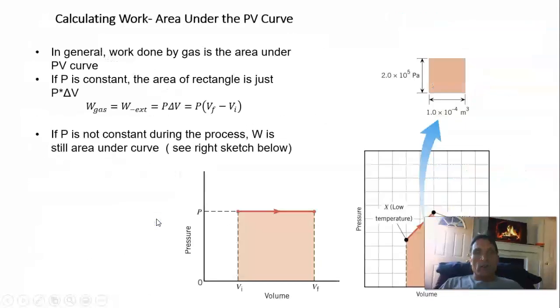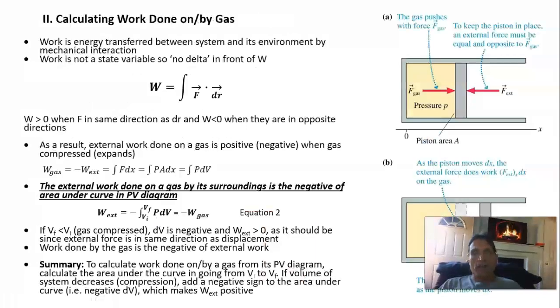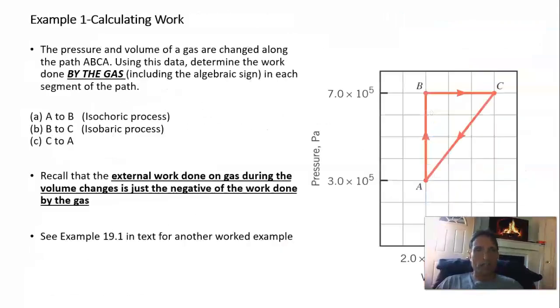If the volume increases, meaning the gas expands, that must be negative external work and positive work done by the gas. And if the gas is compressed, then the external work must be positive and the work done by the gas must be negative. So that's always the most difficult part, is just keeping track of your sign conventions.